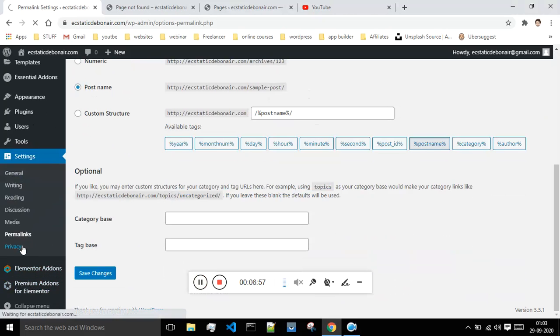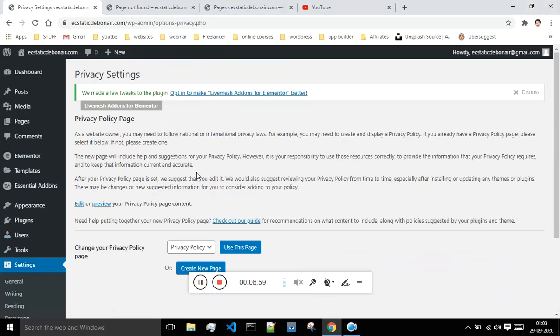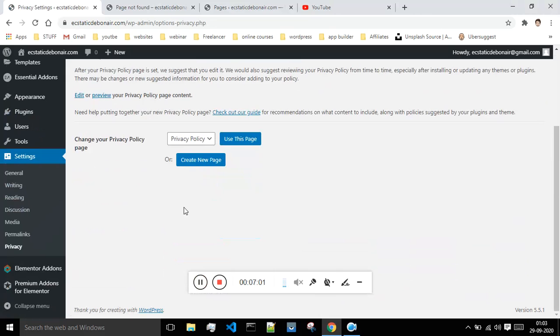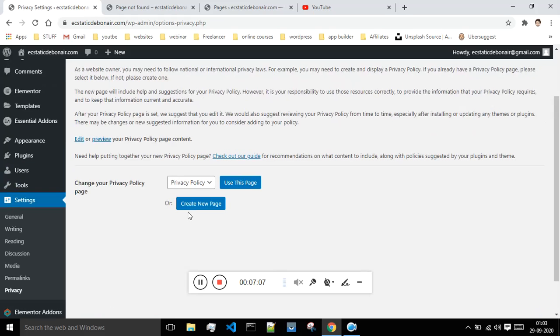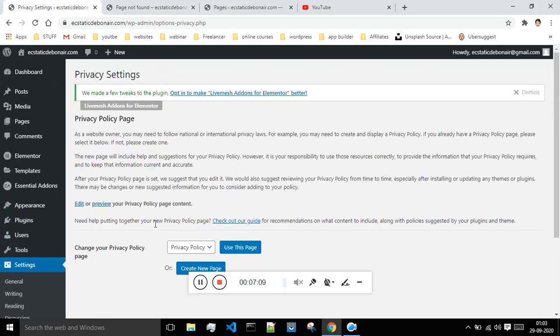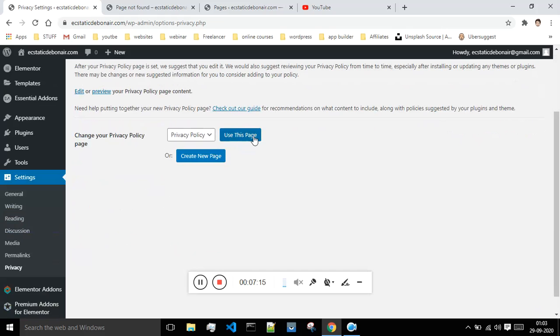And next is the privacy section. Whenever we publish a blog or a website, it should have privacy policies, and this is the section for them. There is already a privacy policy page present over here, or you can create your very own privacy policy page and upload it.